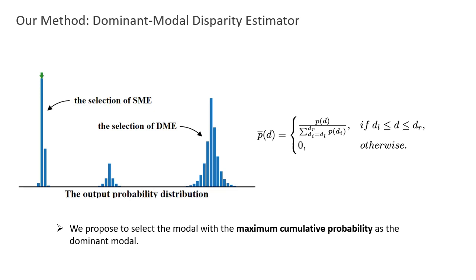Specifically, we split each mode from the multimodal output and calculate their cumulative probability separately. Each mode corresponds to a potential matching object with a specific depth, and the cumulative probability of the mode reflects the matching possibility of that object. Therefore, we adopt an object-level winner-take-all strategy. That is, selecting the mode with the maximum cumulative probability as the dominant mode.